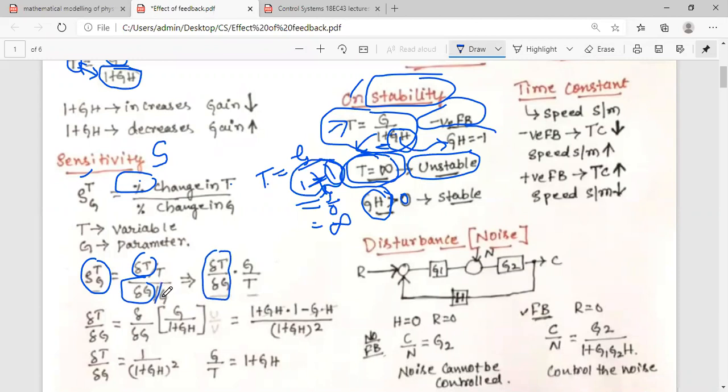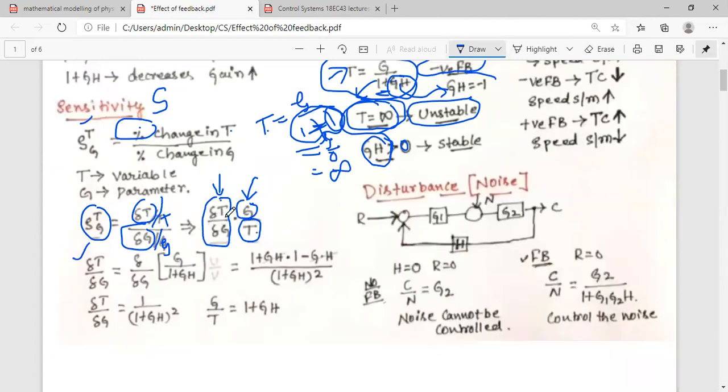The G in the denominator of the denominator will come to the numerator, and T is already in the denominator. Just rearrangements. Now I will find the value of each term separately and substitute the values.